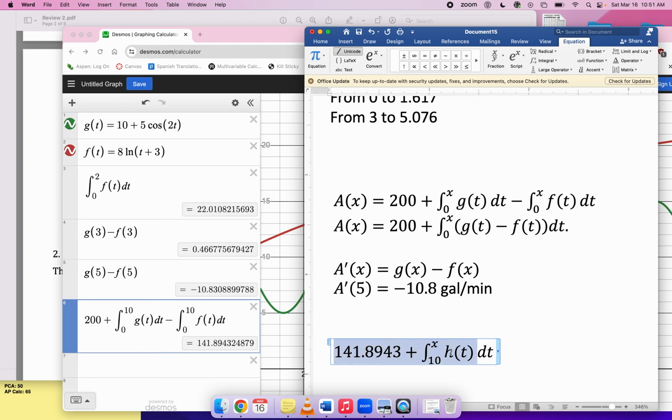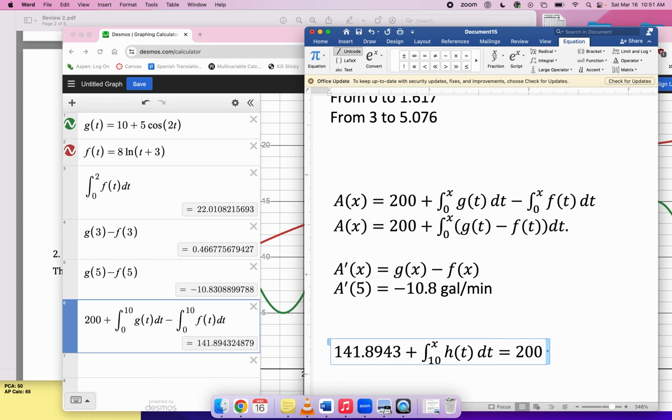Like this will give the amount of Kool-Aid that he has at time x, where x is a time later than 10, because this is how much he has at time 10, and then this is how much is added from time 10 to this later time x. And we want this to be equal to his original amount of 200.